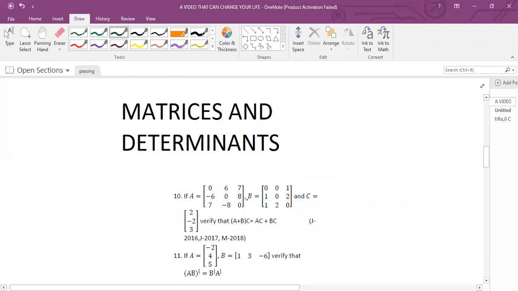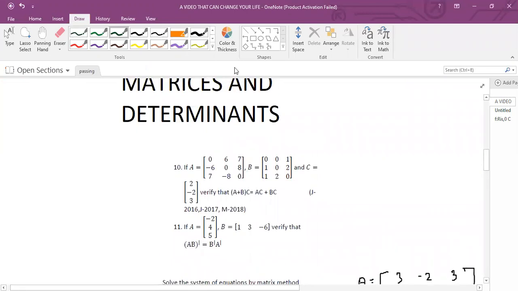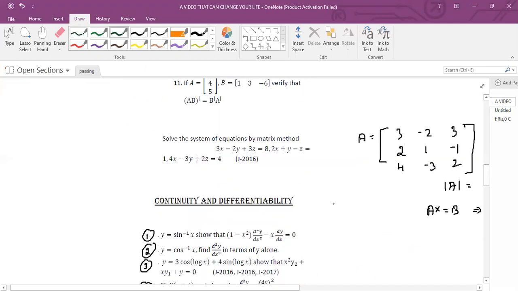Then matrices and determinants: 5 plus 5, 10 marks. Matrices is a separate chapter, determinants is a separate chapter. In matrices, I will mention 3 to 4 problems. Here I have mentioned only 2 problems, but in addition I have 2 more problems. I will give it later. That problem will carry 5 marks. And from determinants, solving using the matrix method, 5 marks.